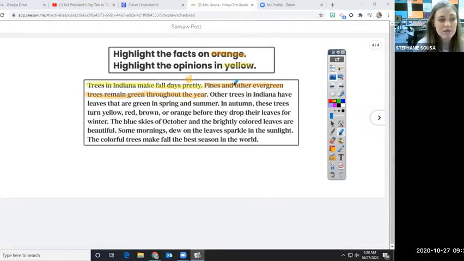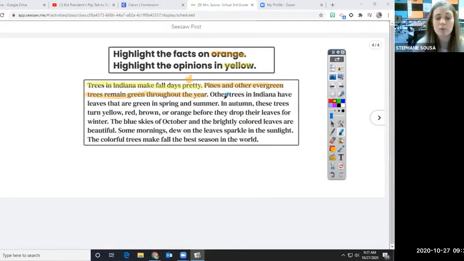This one is a fact. Pines and other evergreen trees remain green throughout the year. That is a fact because we can go outside and look at that tree in the summer and it's green. We can look at it in the winter and it's green. We can look at it in the fall and it's green. We can look at it in the spring and it's green. That's a fact, okay? So those are opinions and facts.